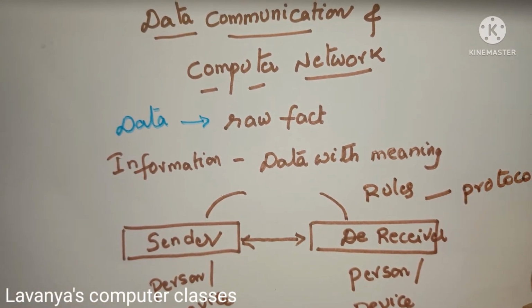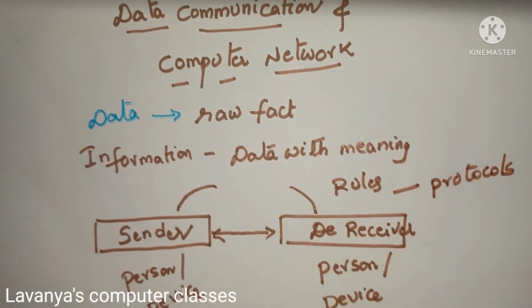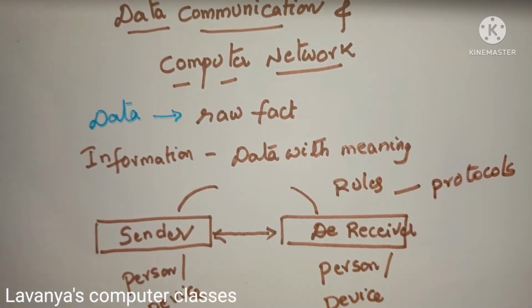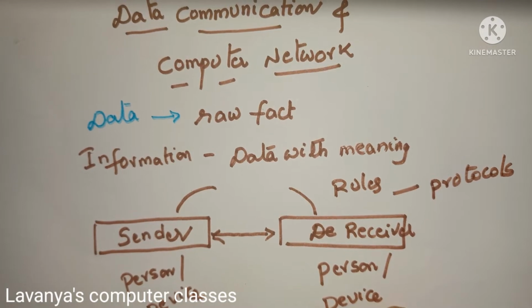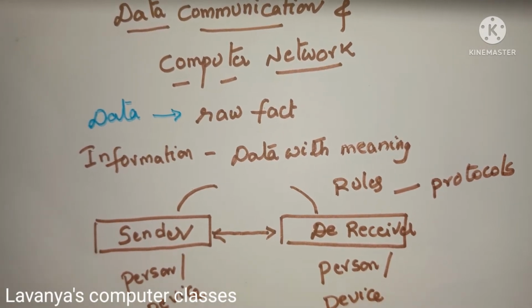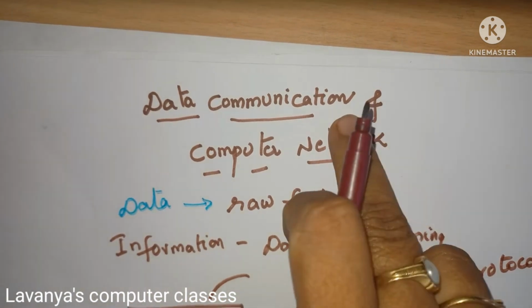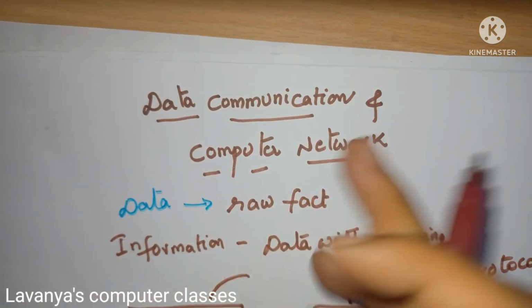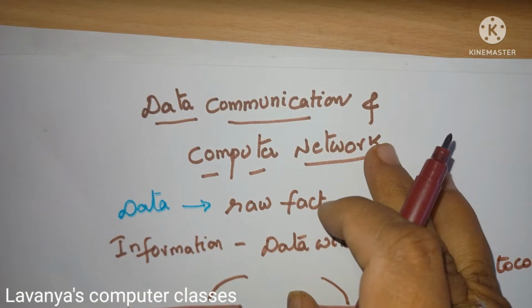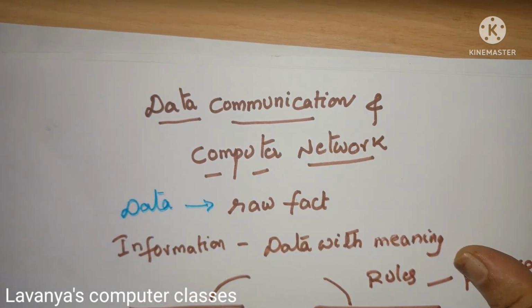You have to follow some protocols for sending the information from sender to receiver, or device to device, or person to person. So, this is known as data communication. Communication is nothing but transferring the information, exchanging the information from one person to another person.